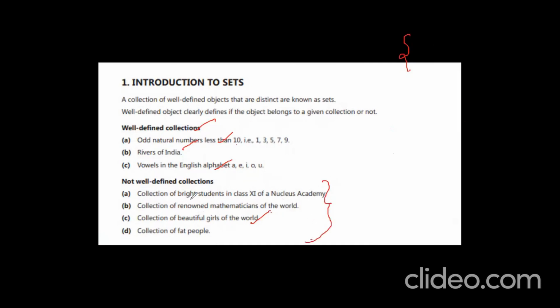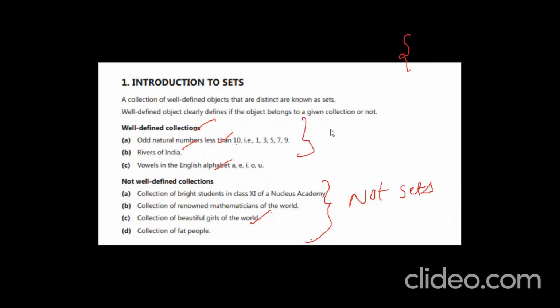What is the first one? Bright students in your class. You take bright students, because we cannot particularly say that yes, this one is bright. You cannot say that. And a collection of renowned mathematicians of the world. There are so many mathematicians in the world; which are renowned, we can't say. Beautiful girls of the world, a collection of fat people, a collection of tall people, a collection of short people. All these are not well-defined sets. Not well-defined collections. So these are not sets.